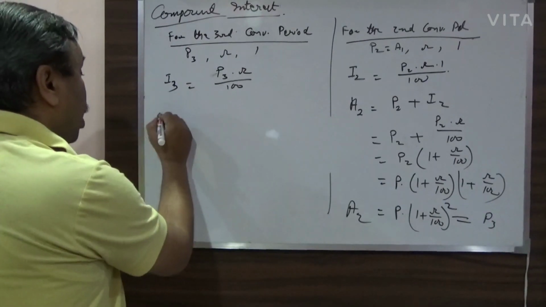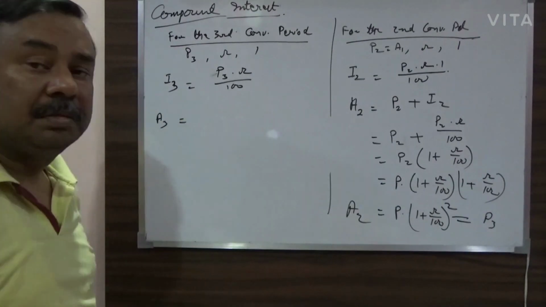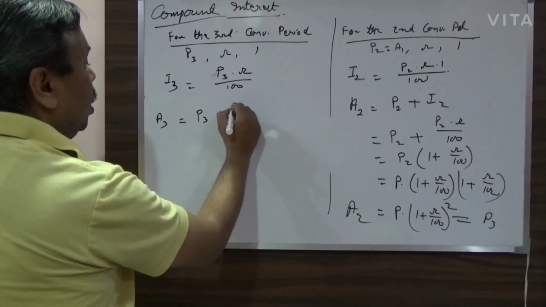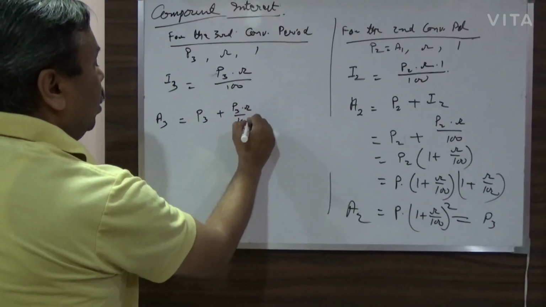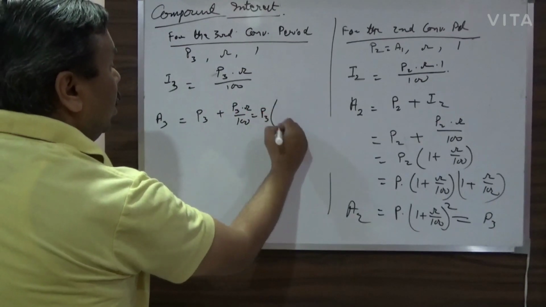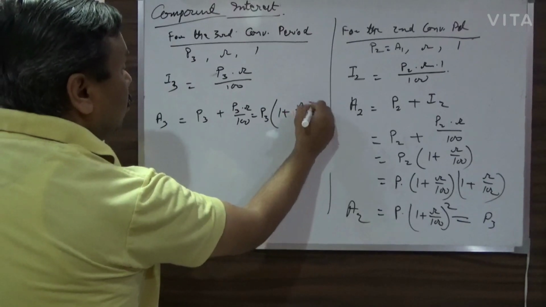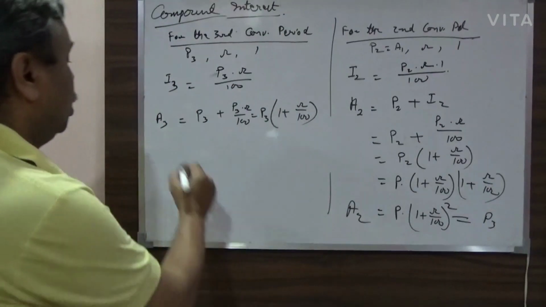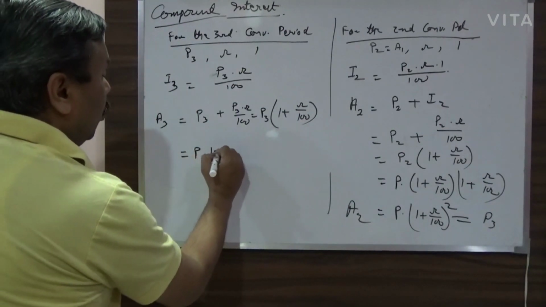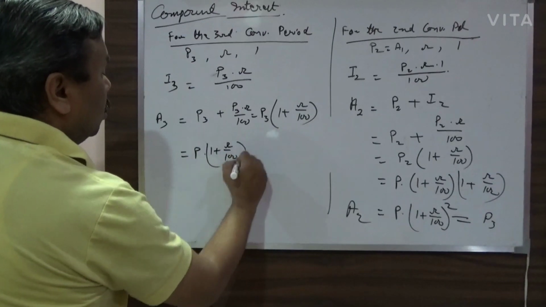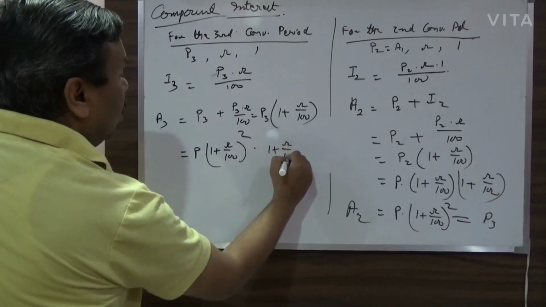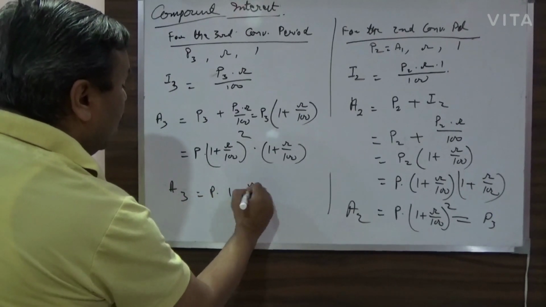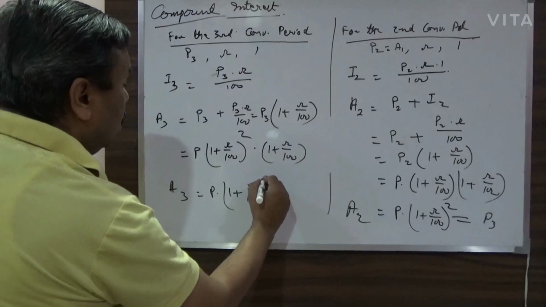Now what will be the amount after 3 conversion periods? That will be P3 plus P3 into R by 100, or P3 into 1 plus R by 100. Now the value of P3 I will substitute. So this becomes P into (1 plus R by 100) square into (1 plus R by 100), or I can write it as P into (1 plus R by 100) cube.